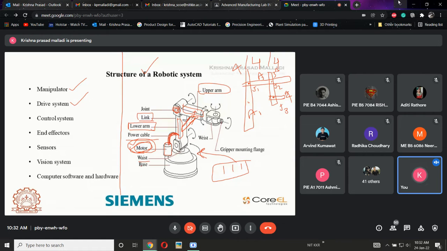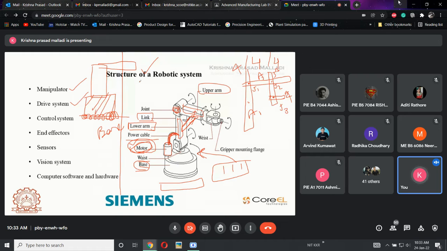Next one is waist as well as base. The base of the robot is called a base. If there is a ground and the robot needs to be fixed on the ground, then there is some medium, and that medium is called a base. This base will be mounted on the ground with some eye holes or eye hook joints. Your end application may be 100 kg or 200 kg, so based upon the application which the robot is performing, this base will be defined.